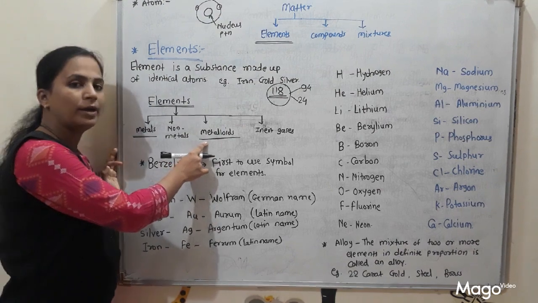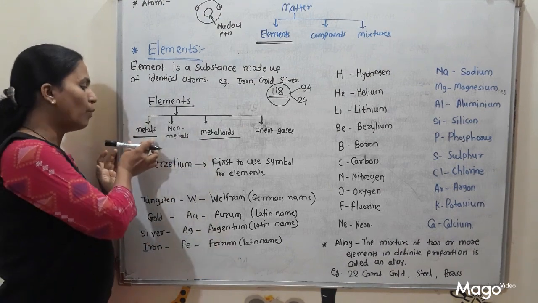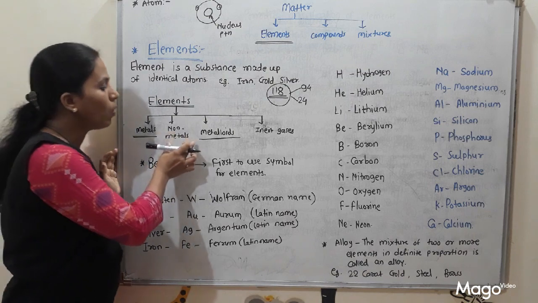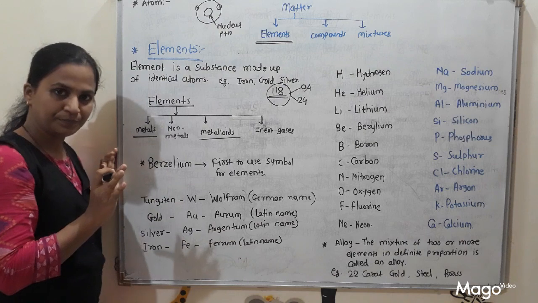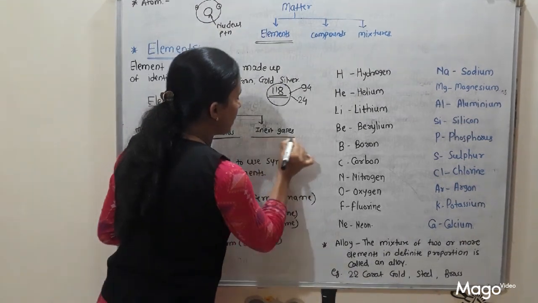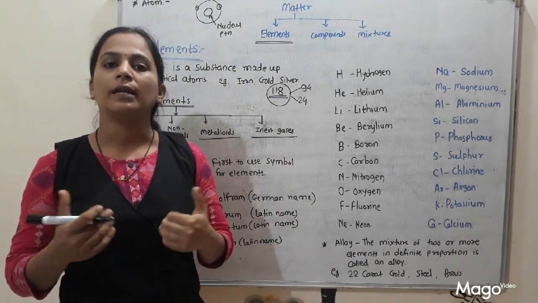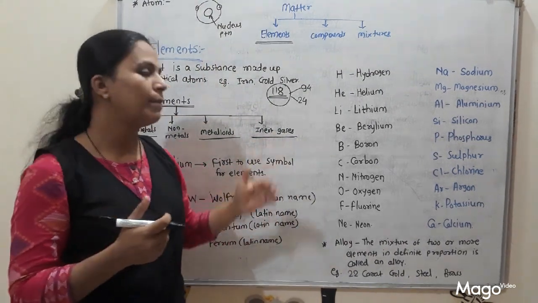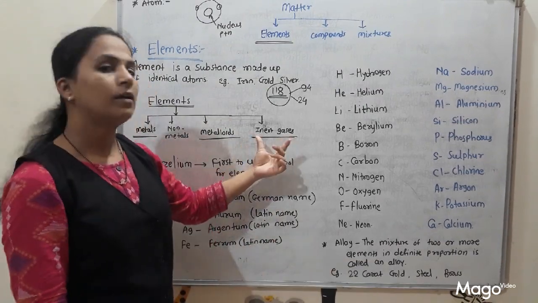Okay. Then what is meant by inert gases? Inert gases means the elements which are chemically not reactive. Means these elements do not take part in any chemical reaction; they are called inert gases.